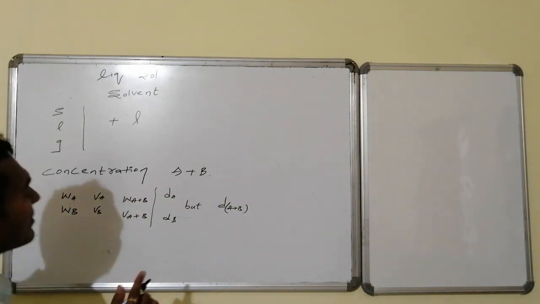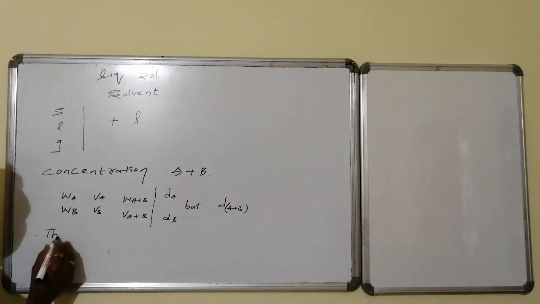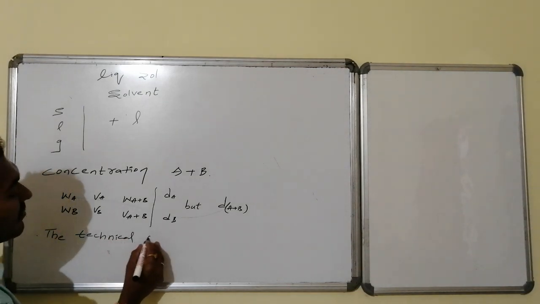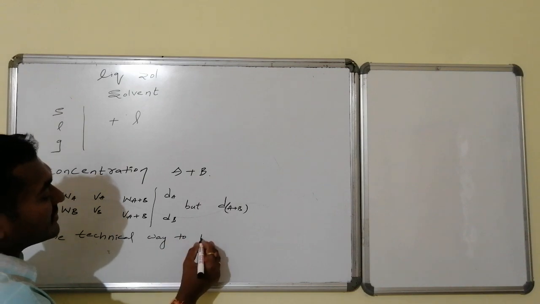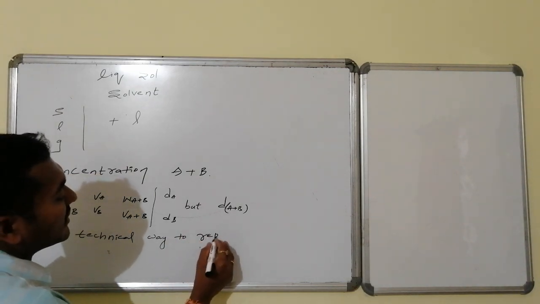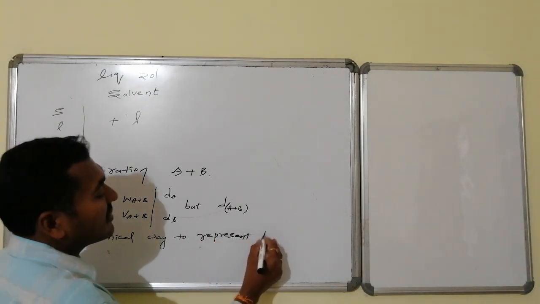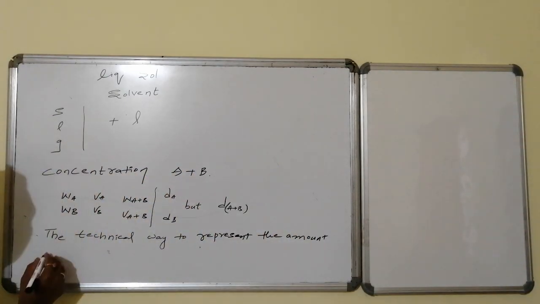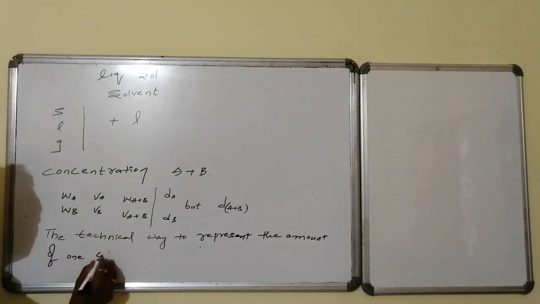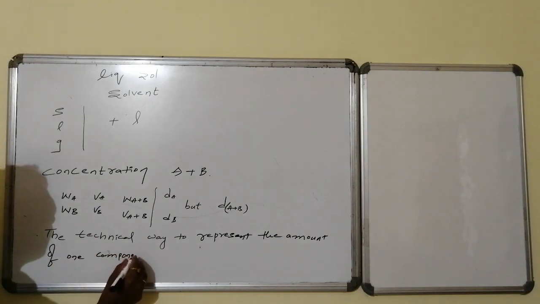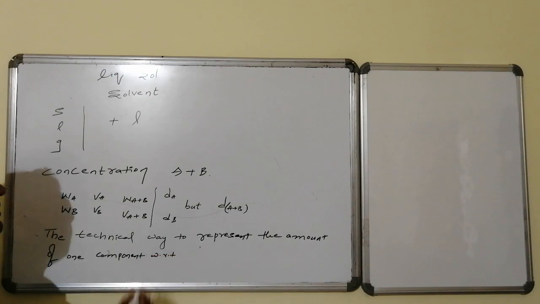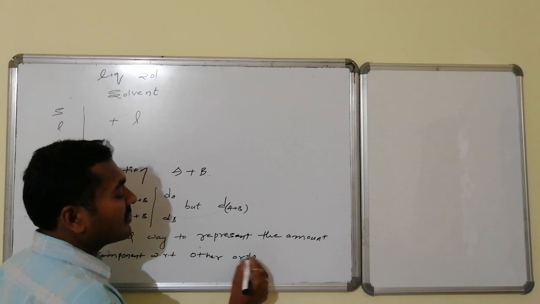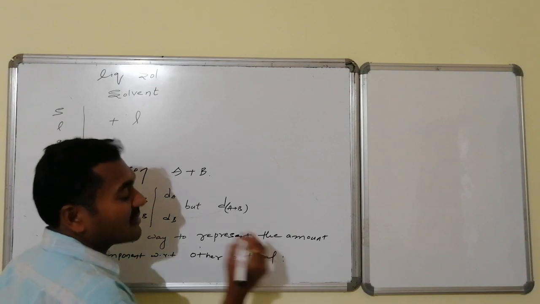So we can define concentration like this: the technical way to represent the amount of one component with respect to the other, or the total, is known as concentration.